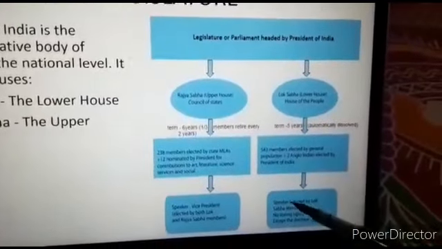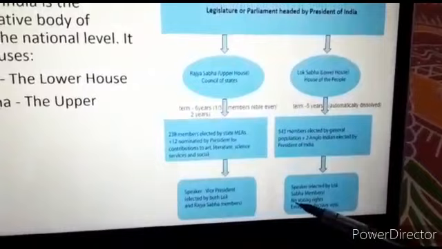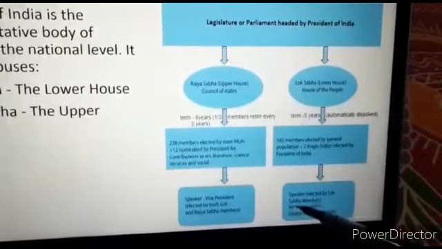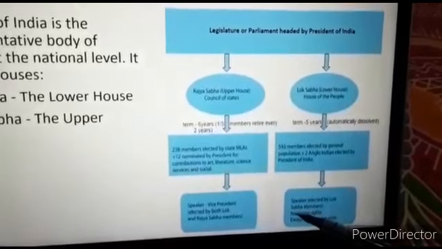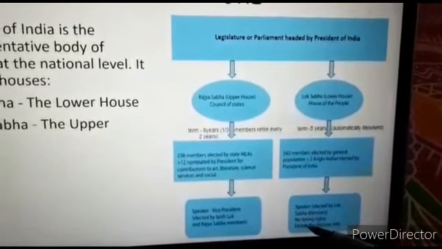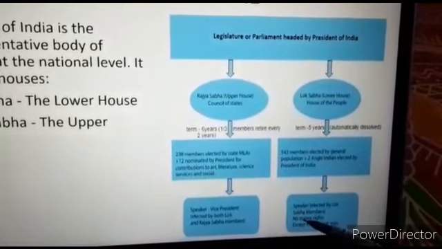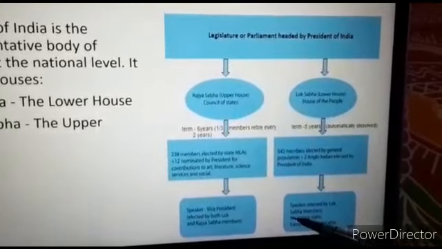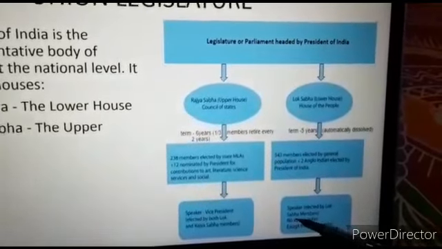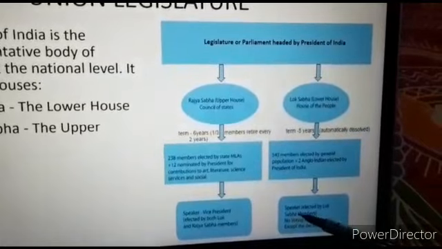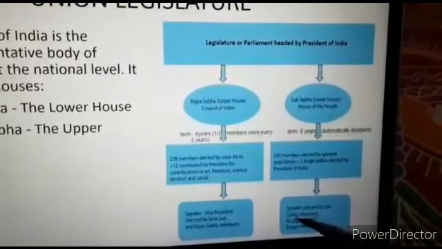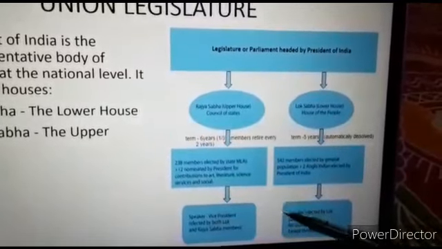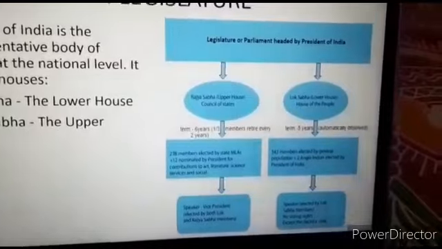Now coming to the speaker of the Lok Sabha. Immediately after the elections of the Lok Sabha, its members meet and elect their chairperson from among themselves. The person who is elected is known as the speaker. And what is the main function of that speaker? The main function of the speaker is to preside over the meetings of the Lok Sabha and maintain discipline in the house. So those are the functions of the speaker of the Lok Sabha and the speaker of the Rajya Sabha.